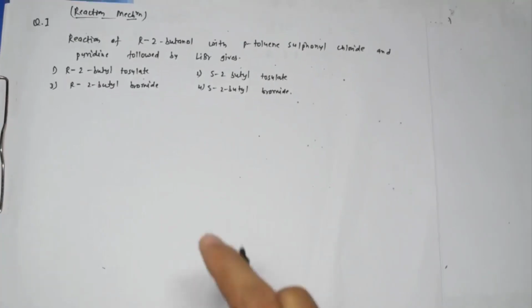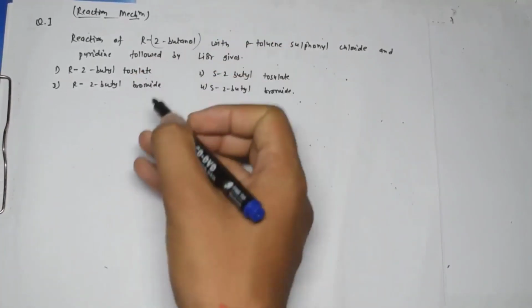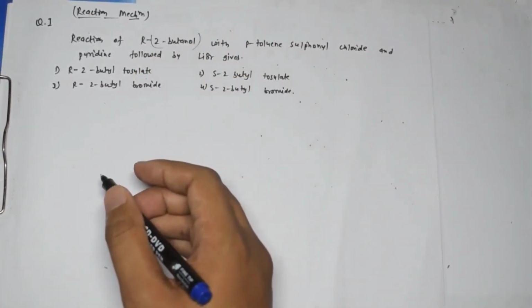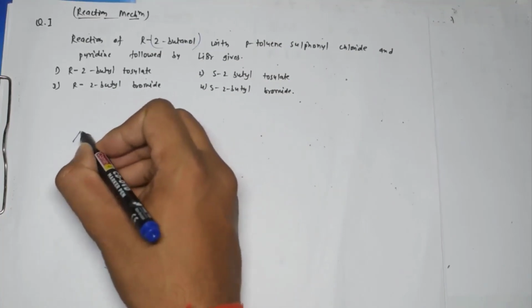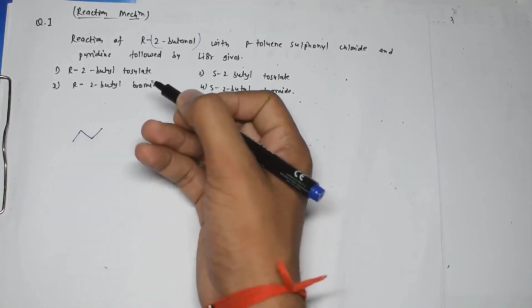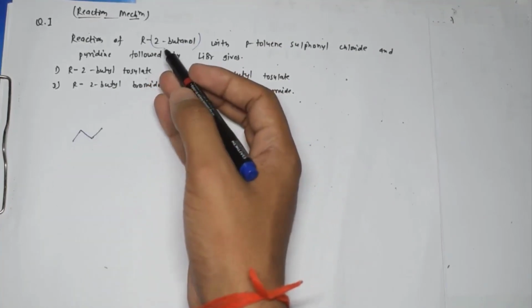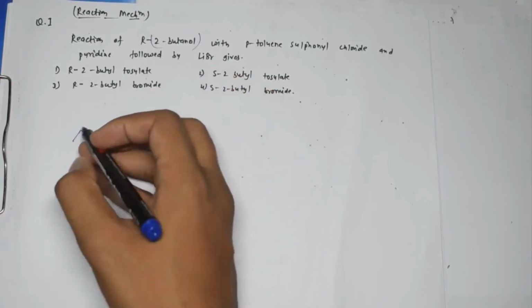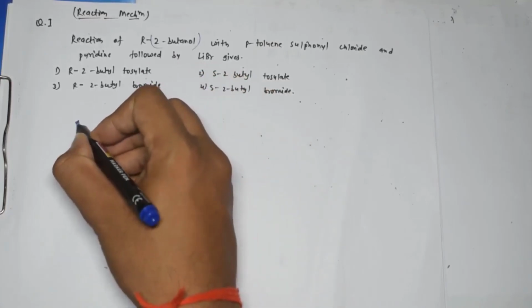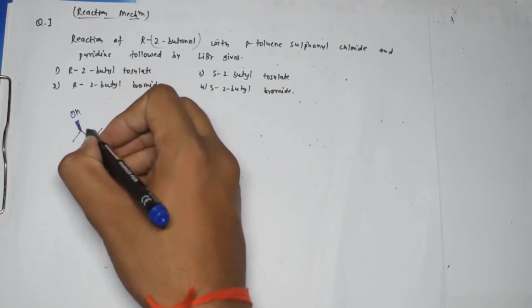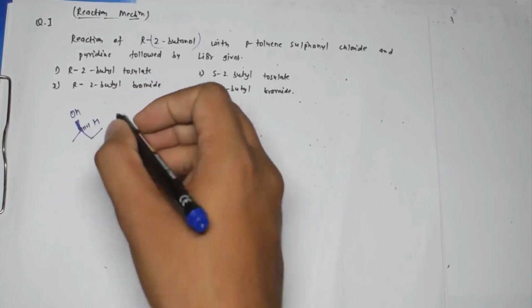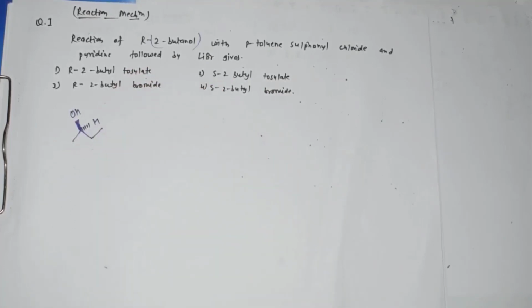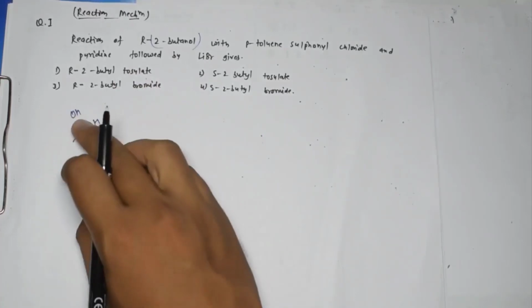So we have to discuss the structure of R-2-butanol, and let's see how we can draw it. First of all I will draw this butane, and here I am taking OH above the plane and hydrogen below the plane. Why did I take OH above the plane?